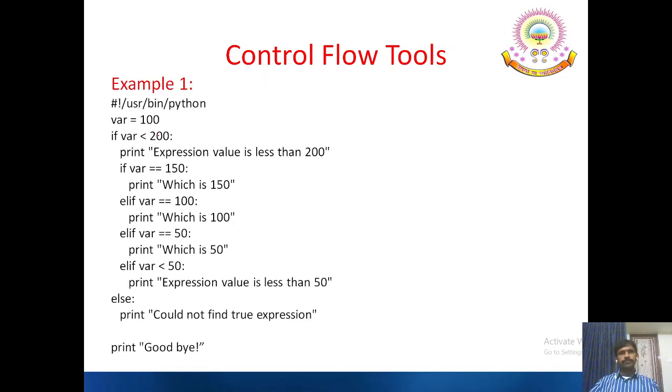See the example, var is assigned 100, 100 less than 200 is true, so the expression value is less than 200. Then var equal to 150, that means 100 is then compared with 150. This one is false, so the next condition is evaluated. 100 equal to 100 is true, so 100 is also printed. Expression value is less than 200, which is 100, and finally it comes out to goodbye. See the output.